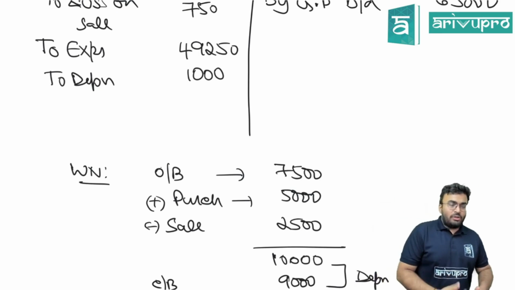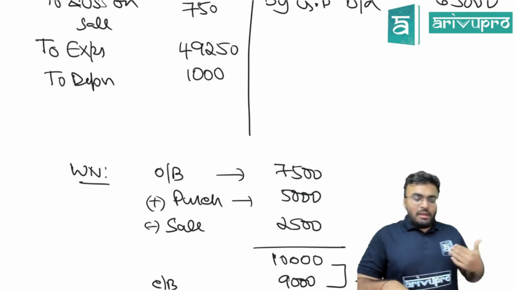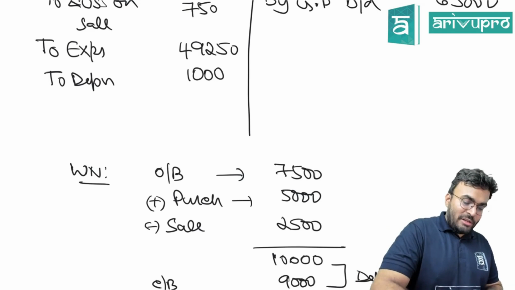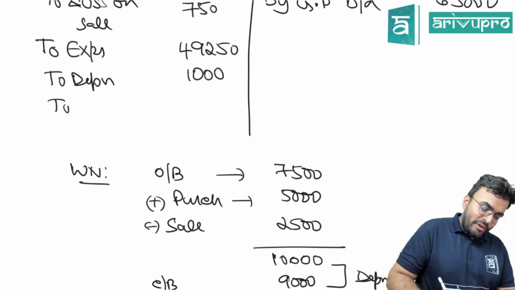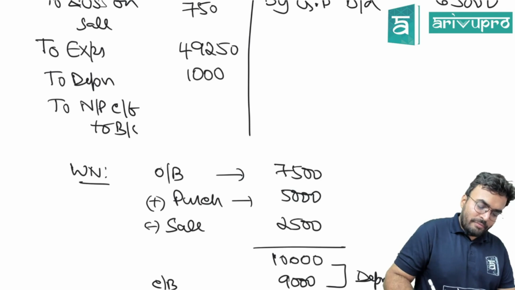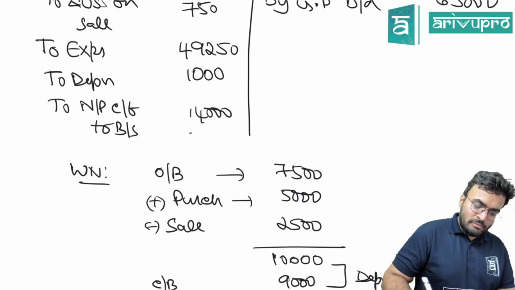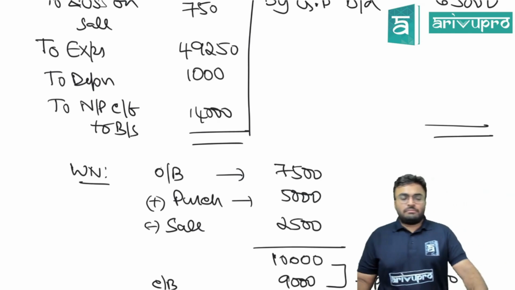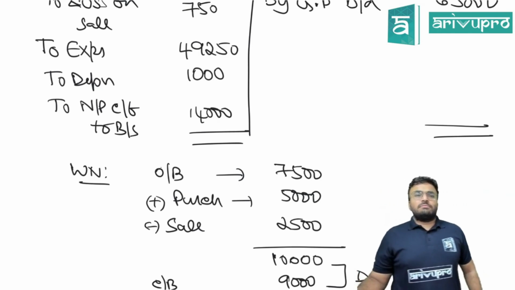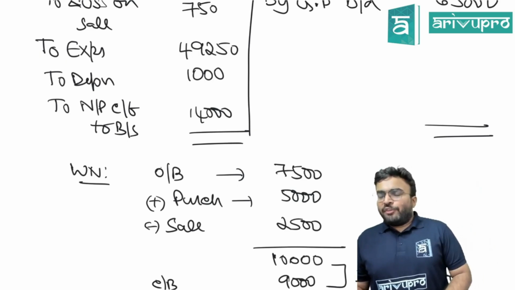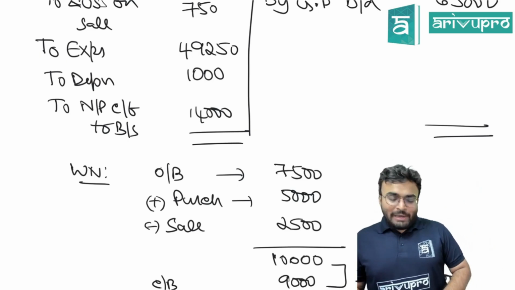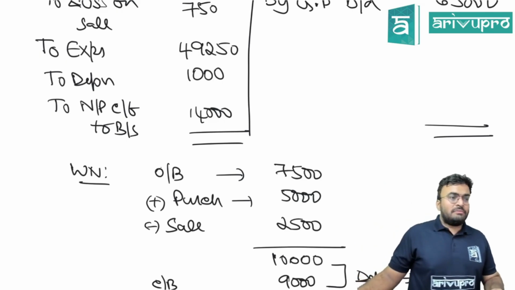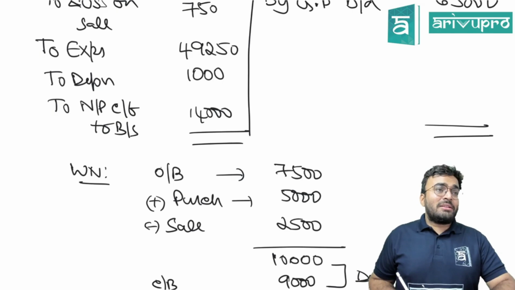Let me know if there is any doubt. After that, you should get the profit 65,000 minus 750 minus 49,250 minus 1,000. 14,000 is the net profit, carried forward to the balance sheet. Did everybody get this net profit? Can I go further? What next?